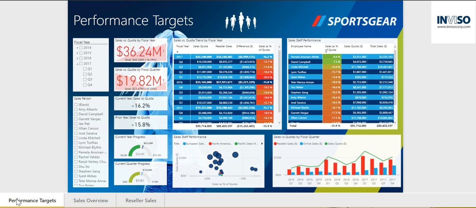In a sales manager role, I may use this report to analyze the sales targets for my staff. From an all-up perspective, it looks like the historical quotas may have been a little too high, since everyone's sales as a percentage of quota are negative. To adjust for these, I may want to look at periods when a certain proportion of sales staff met the targets.